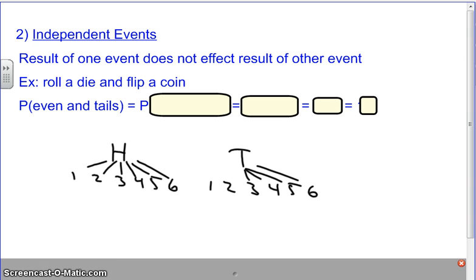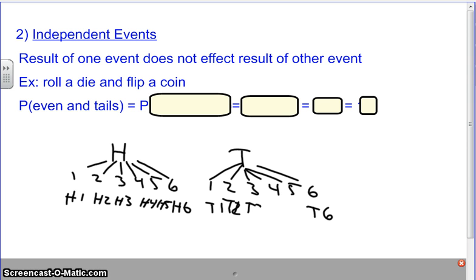Now, tree diagrams are useful. You can really see. I could get a heads with 1, all the way to a heads with 6. So there's 6 outcomes there. I could get tails with 1, all the way to tails with 6. So there's 6 outcomes there. So in all, how many total outcomes are there? Tails 2, tails 3, tails 4, tails 5. So there's 12 possible outcomes, but how many of them are even and tails?